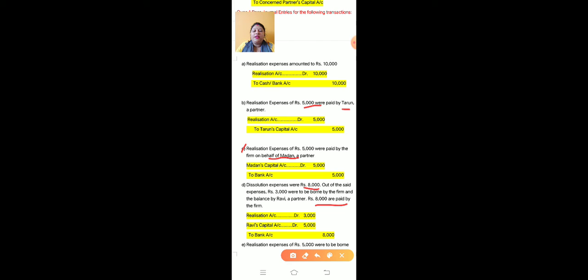So the journal entry is realization account debit 3,000, the firm's expenses. Write down realization account debit, and the remaining balance, it means 5,000, is for Ravi. Ravi's capital account debit to bank, because the total amount of 8,000 is paid by the firm. So you have to write down to bank or to cash. Okay.